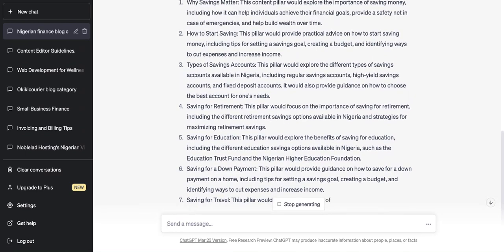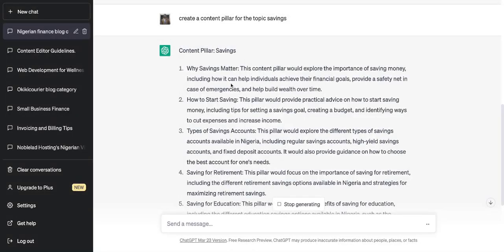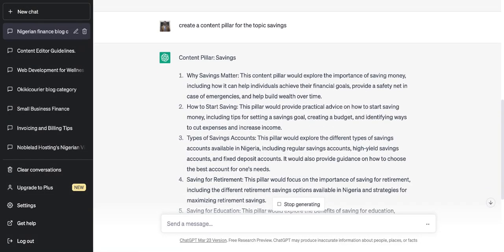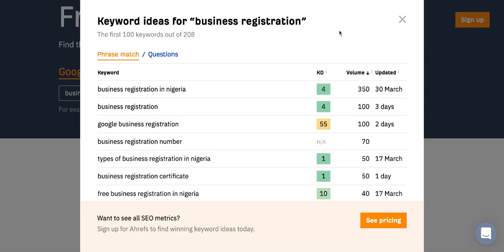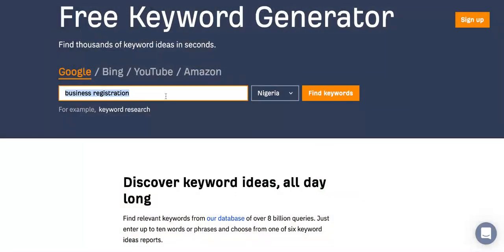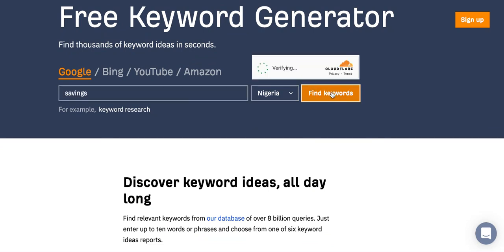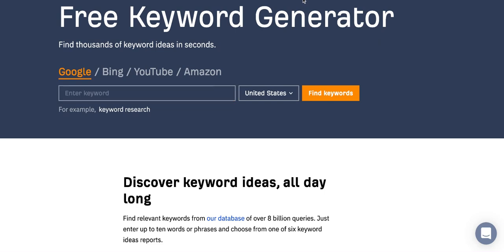All you need to do is do research. So while ChatGPT is doing its thing, let's come back to Ahrefs and search for savings in Nigeria, so we can get to know how people are searching for the keyword savings, the suggested keywords, and the exact questions that they ask when they search for it, right?